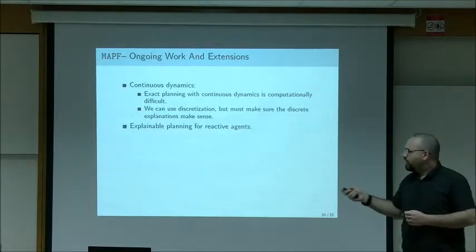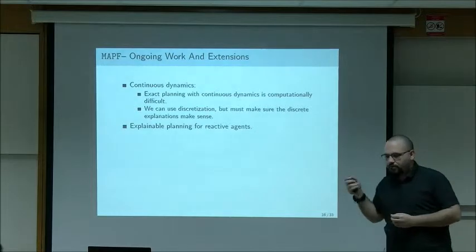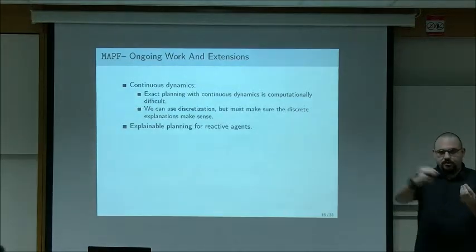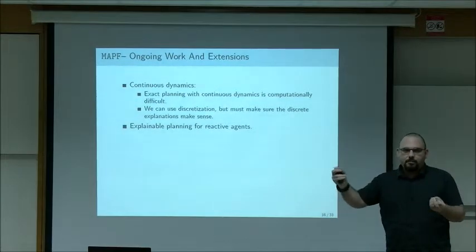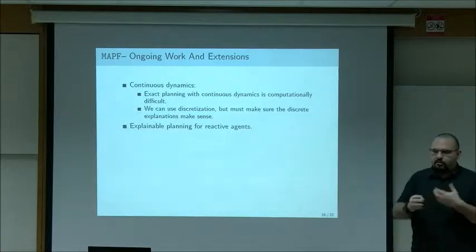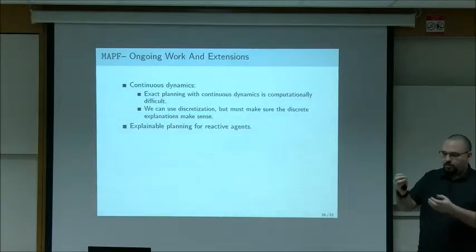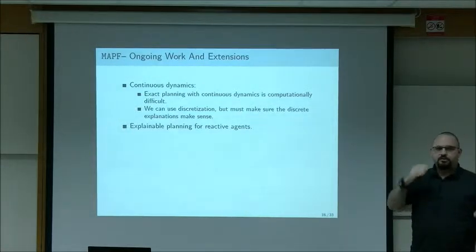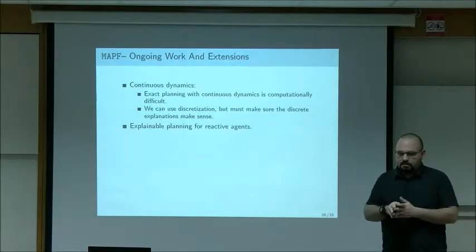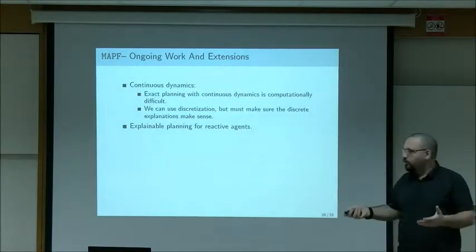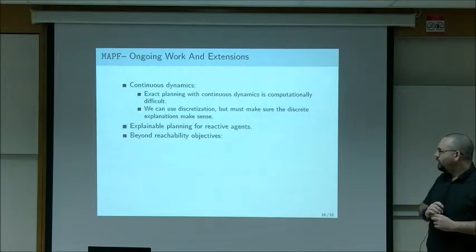Another extension is to look at explainable planning for reactive agents. So again, in our example, the robots just took their paths to the target, and that was it. But actually, usually, the robots interact with an environment. So the robot reaches a door. If the door is open, it does one thing. If the door is closed, it does another thing. Now we want to explain this branching program. How do we do that? That remains to be seen.